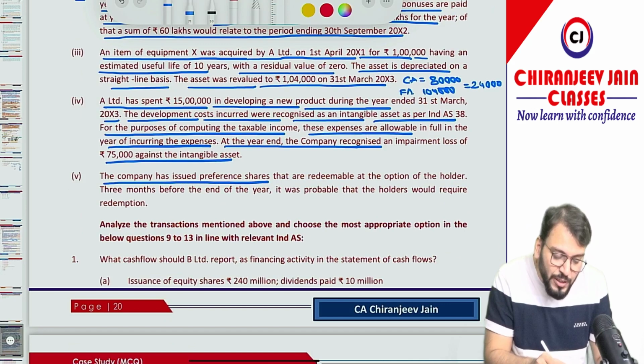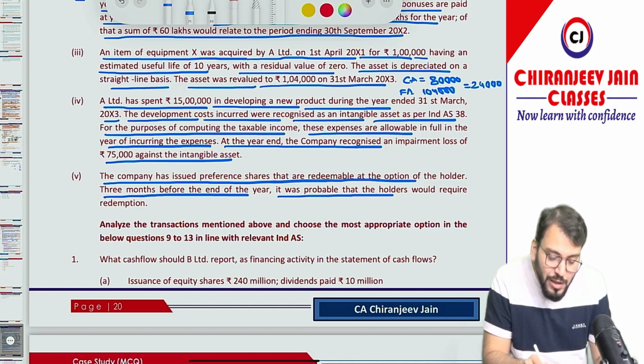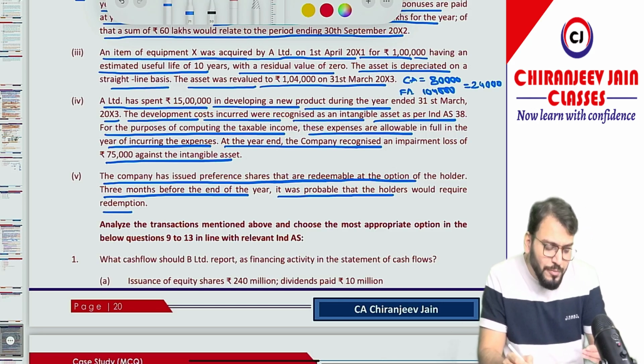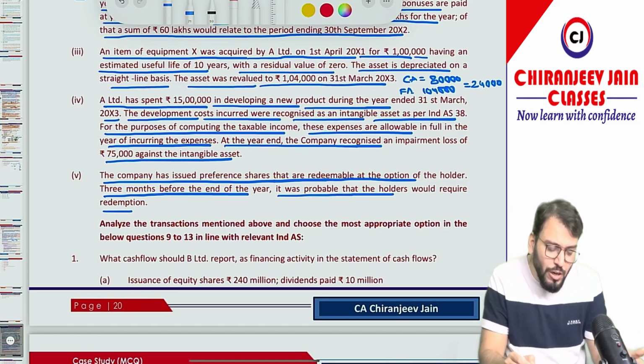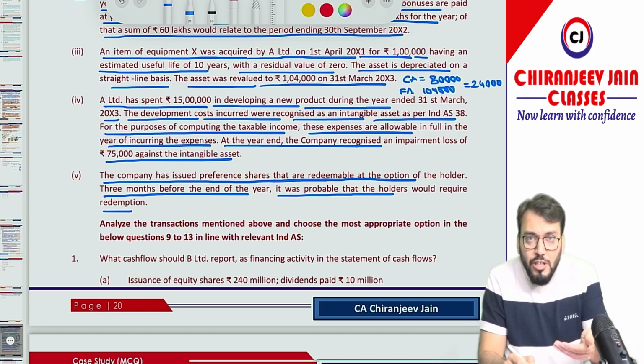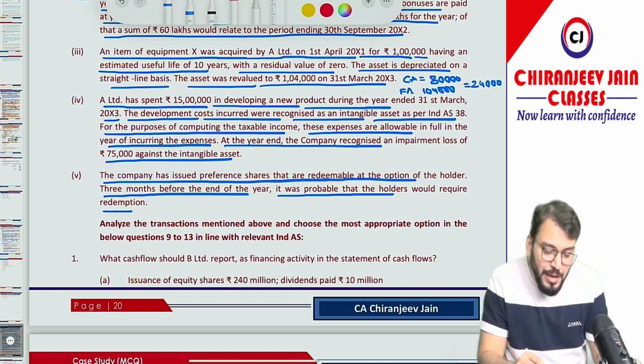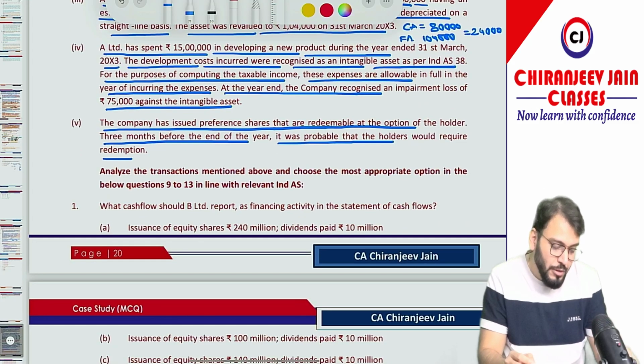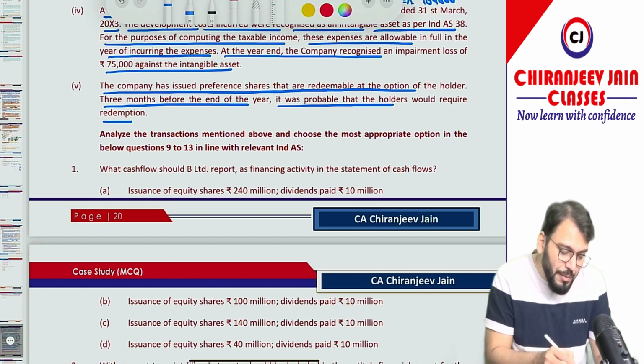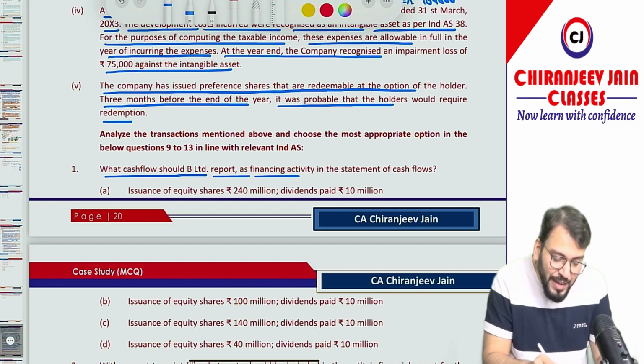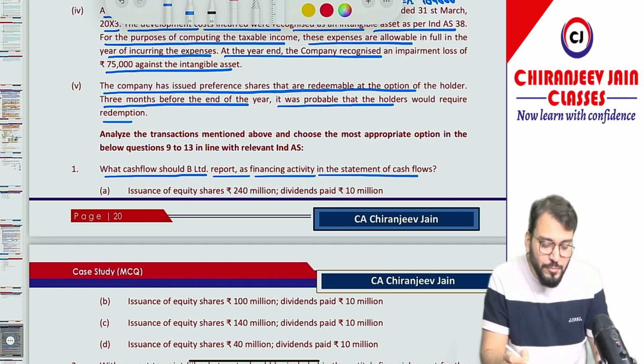The company has issued preference shares that are redeemable at the option of the holder. 3 months before the end of the year, it was probable that the holder would require redemption. Even though this is not given, can I say the principal component will always be considered as a financial liability, because the option is with the holder? Now let us see what question they have asked. What cash flows should A Limited report as financing activity in the statement of cash flow? For this we need to do some calculation.